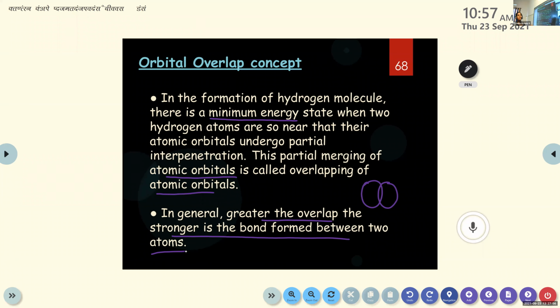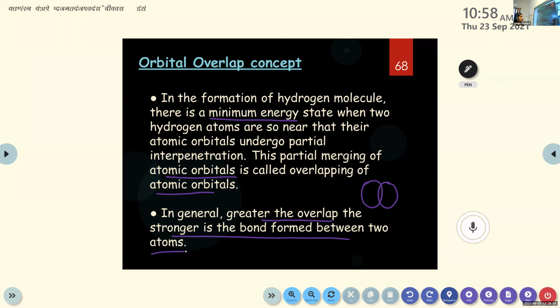In the case of carbon, its atomic number is 6, so we can write the configuration 1s2, 2s2, 2p2, right? So which orbital will be involved in the bonding? Which is the outermost? P. Yes, but in the outermost shell there is S also, right? It will depend upon which atom this carbon atom will be joined to.